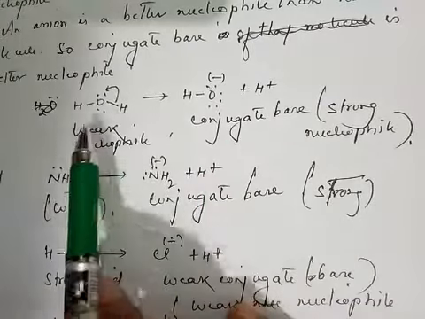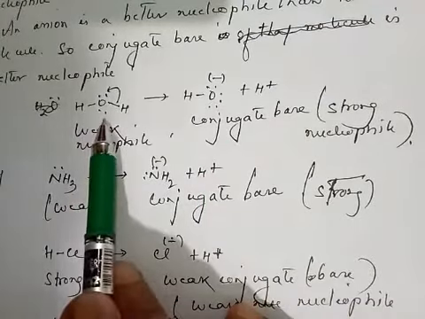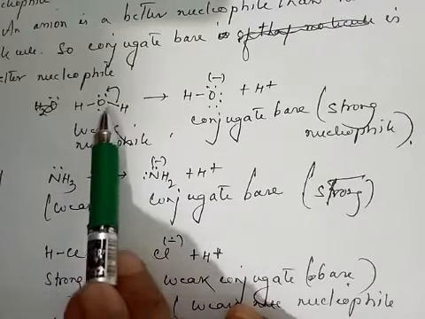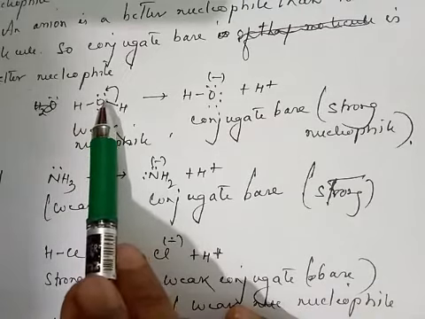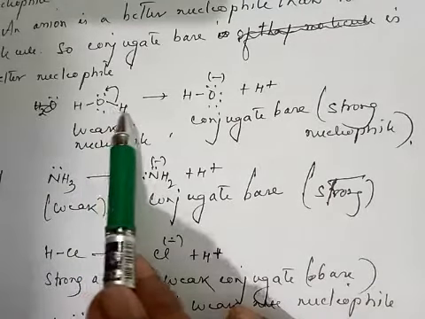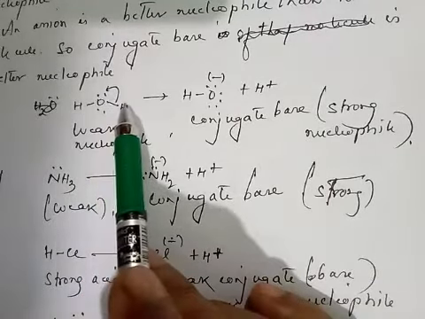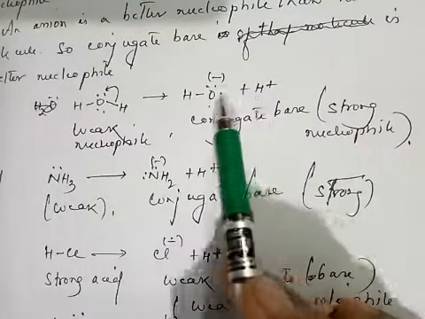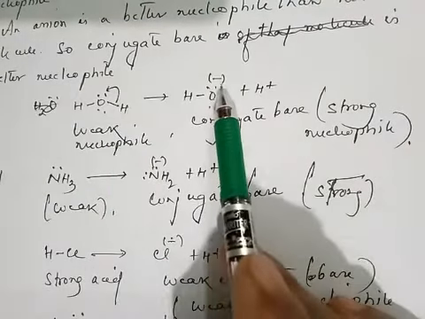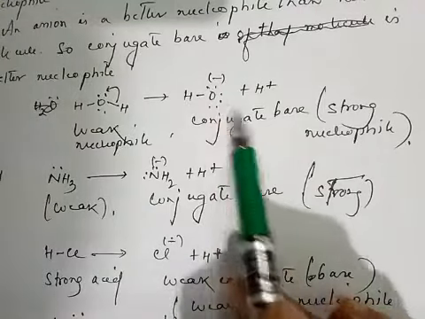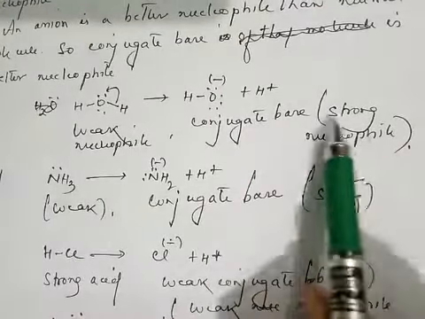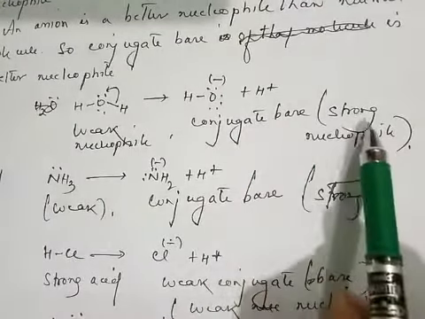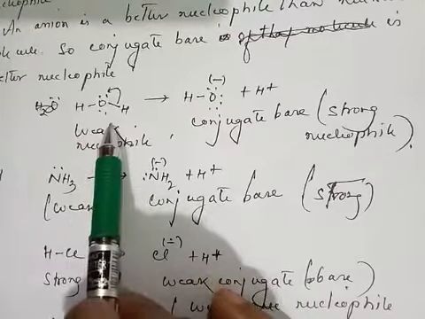So here water is also a nucleophile, a neutral nucleophile, due to the presence of lone pairs of electrons on the oxygen atom. So you remove one proton from water. When you remove the proton, it will carry a negative charge. So this will be a conjugate base. This is a strong nucleophile. This conjugate base is a stronger nucleophile than the neutral water molecule.